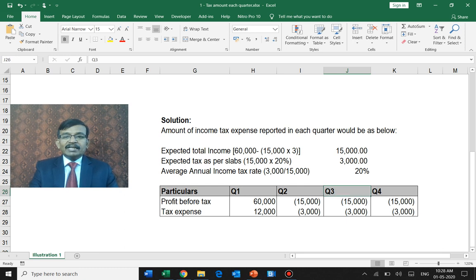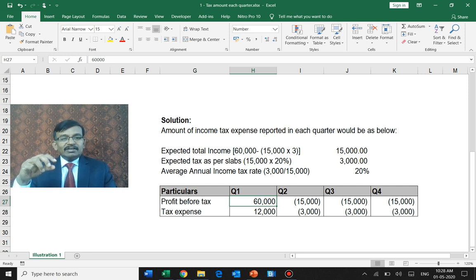In this example, first quarter I have made a profit of 60,000, but if I apply the simple principle of enacted rate, for 20,000 I have to calculate 20% and for the balance 40,000 I have to calculate 40%. But the standard says you cannot apply that. You have to apply your average annual income tax rate, which is only 20%, based on the anticipated total income and anticipated total tax payable on an annual basis.